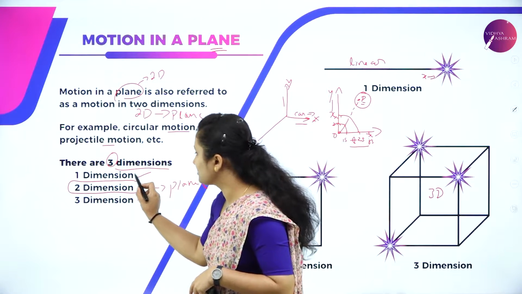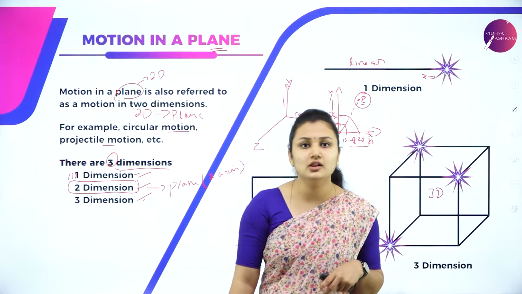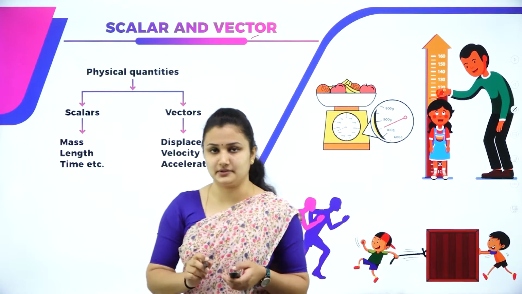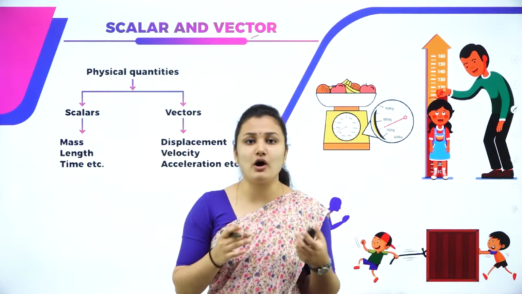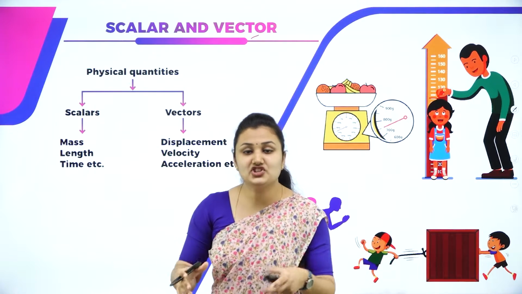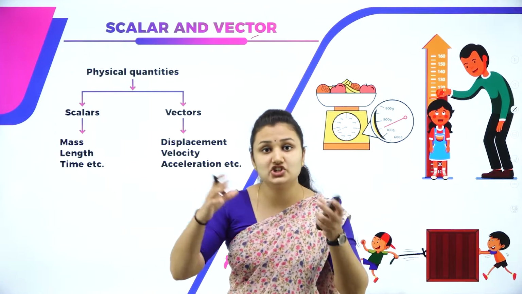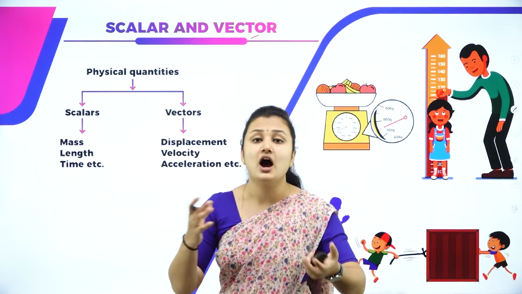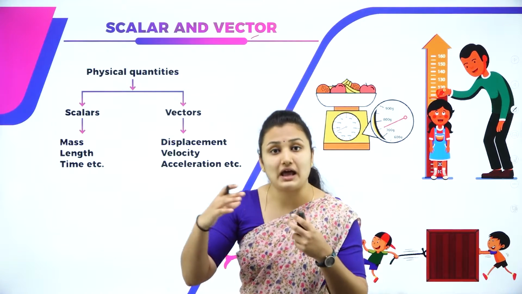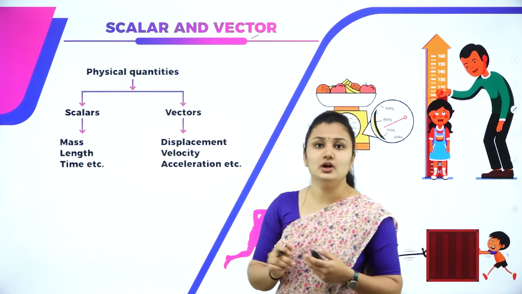In the previous session, in chapter 3, we have already studied about 1-dimensional motion. Next, you have scalar and vector. In the previous session, we have already got a little idea about scalar and vector. In this chapter, you will get a detailed idea about the addition of vectors or scalars, how do you add vectors, multiplication of vector, subtraction of vector. So you'll get a detailed idea about scalars and vector.